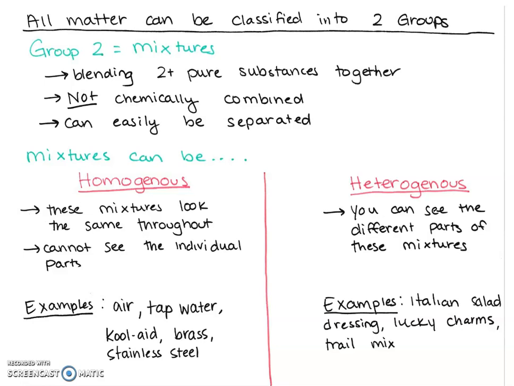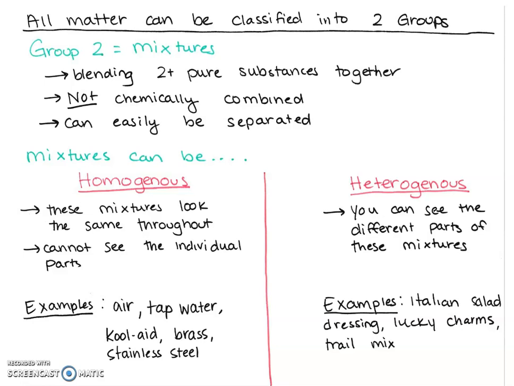Okay? The second type of mixtures are heterogeneous mixtures, okay? So again, going back and looking at our prefix hetero, we know that if you are heterosexual, you like people that are of the different sex. So hetero means different, which means when I look at a heterogeneous mixture, I could see the different parts.